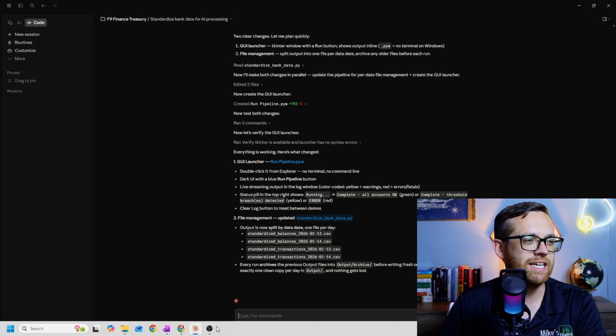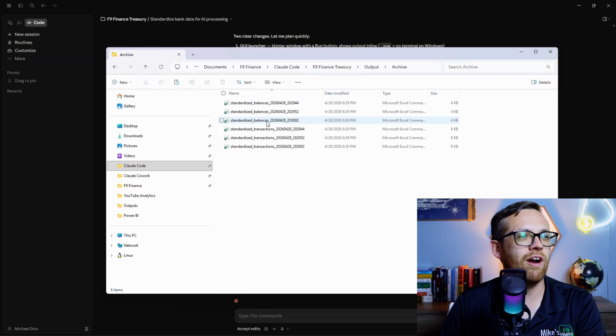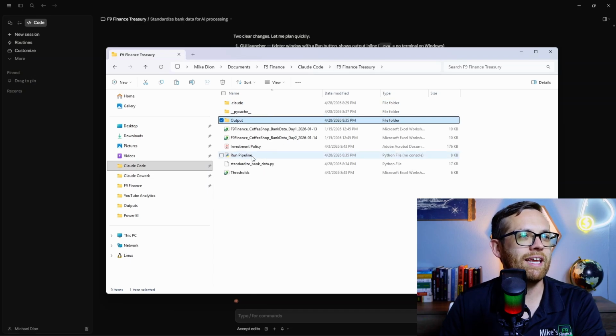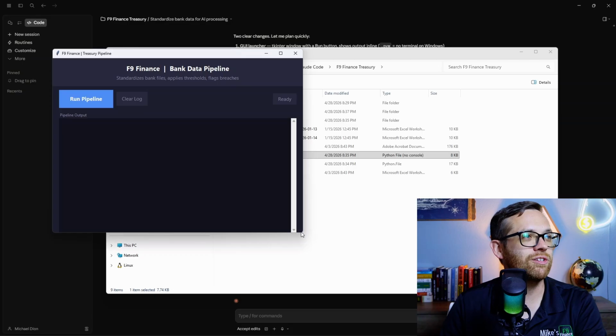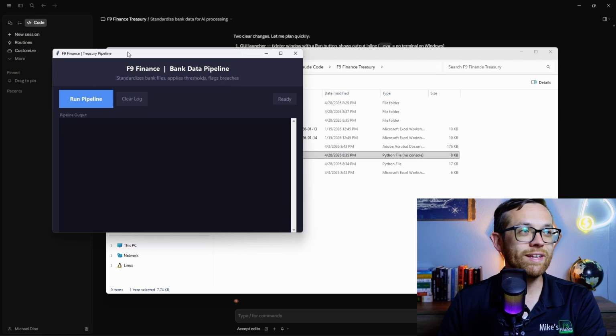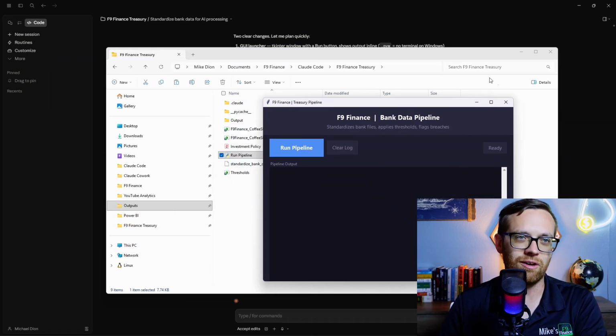So if we come back to our folder and we go to output, so here's our archive. All the old files are here. The new clean files by day are right here with a consistent format, and everything old will be moved out. And then if we hit our run pipeline, instead of going to the window, this cool little GUI is going to open. You could hit this run pipeline button and it's just going to run for you. It's really just kicking off this Python script from before, but without having to go to the terminal.